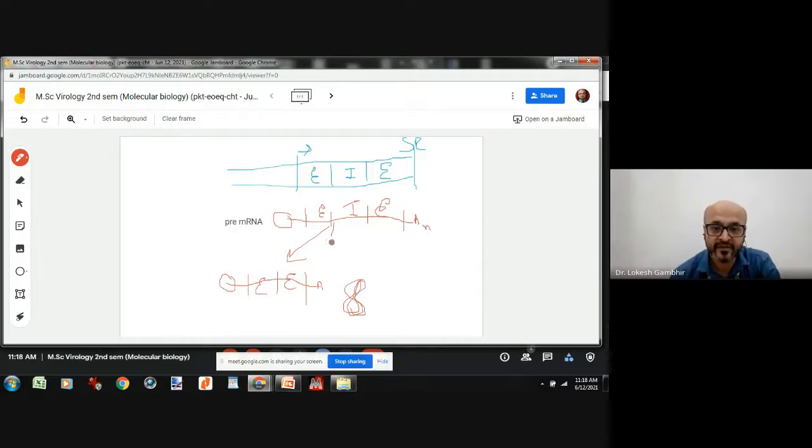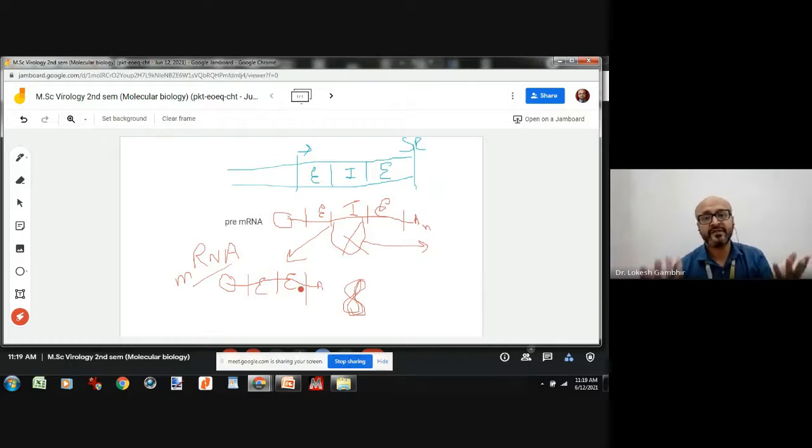This particular region will be looped out, and it will be degraded and removed from this particular fragment, thereby resulting in mature mRNA. Now this is called mature mRNA. Why? Because it contains only the exonic region, joined to result in the formation of protein. A continuous stretch of coding sequence.